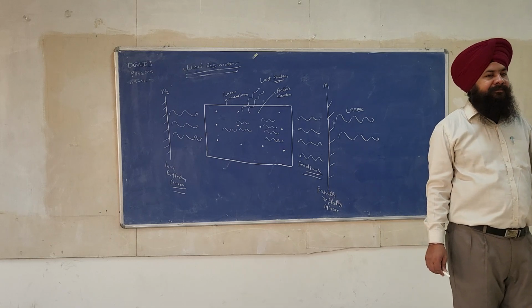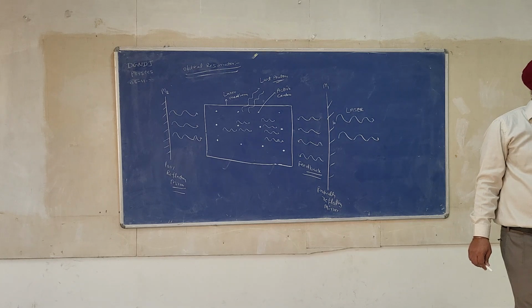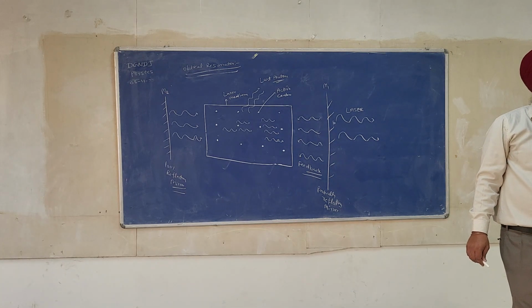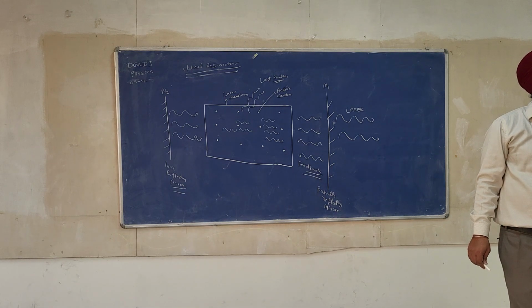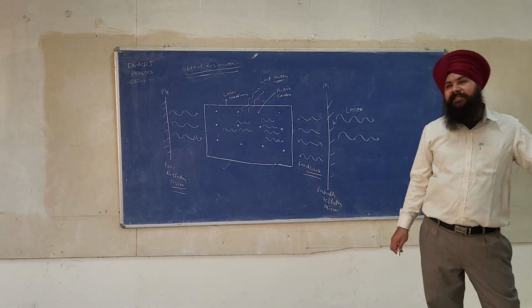It consists of two plane or concave mirrors placed coaxially.